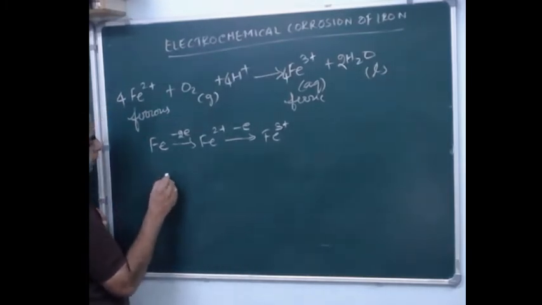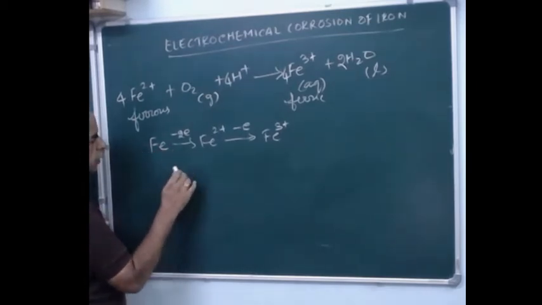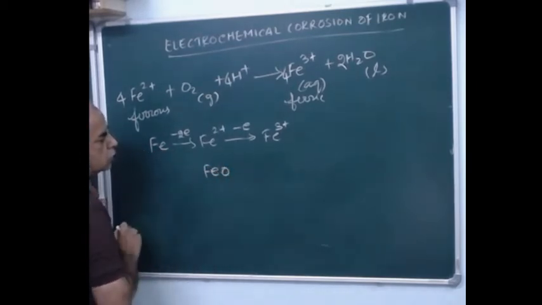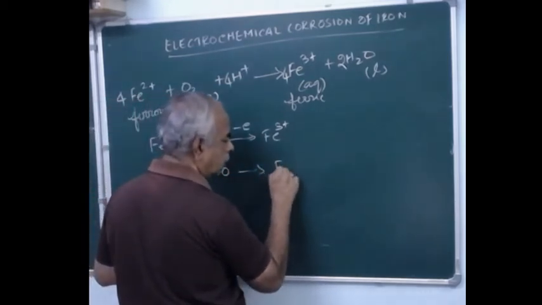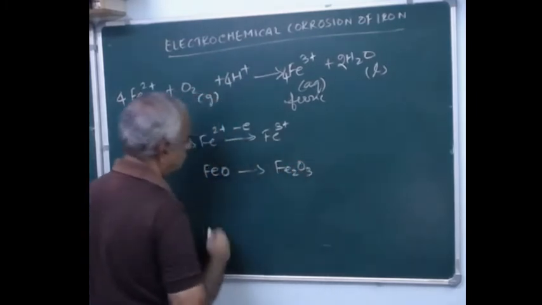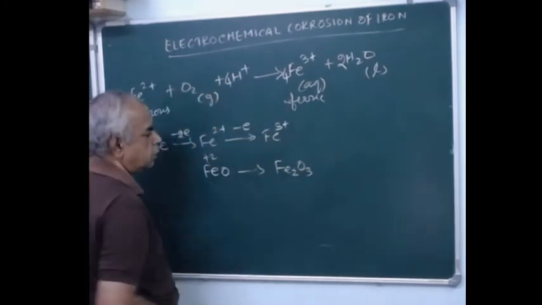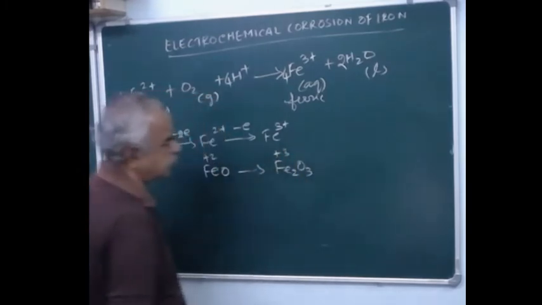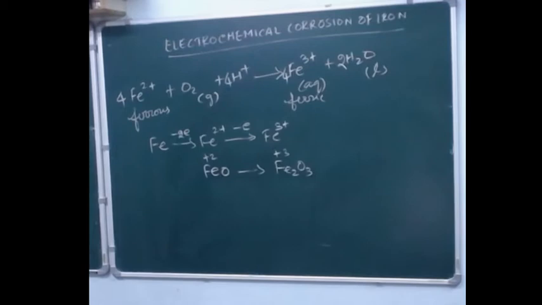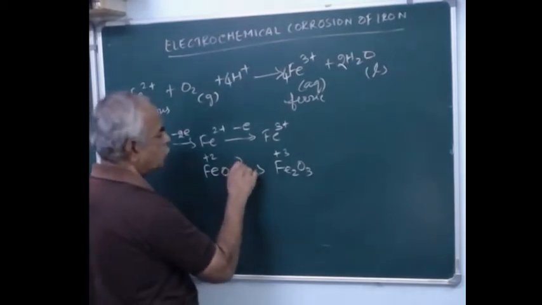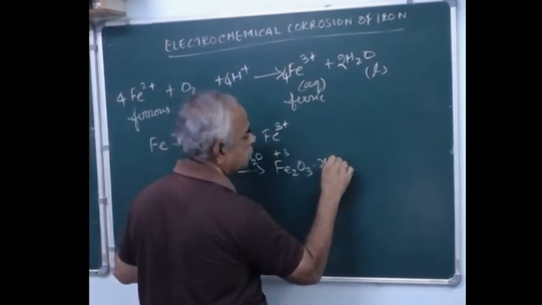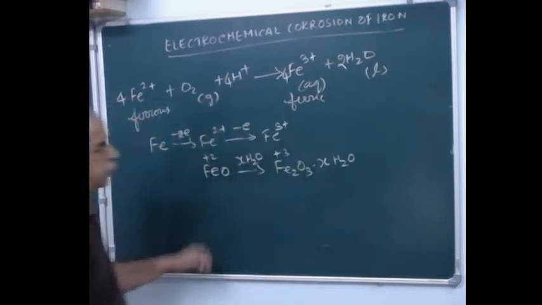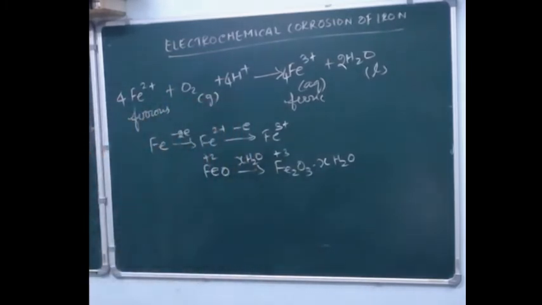For instance, in terms of oxygen, FeO is iron oxide, and this iron oxide becomes Fe2O3, that is ferric oxide. This is ferrous oxide, its oxidation state is +2, and here its oxidation state is +3, Fe2O3. And this can be in the hydrated form also, based on the number of water molecules trapped. So you can write X moles of hydrated iron oxide, that is Fe2O3, ferric oxide, right.